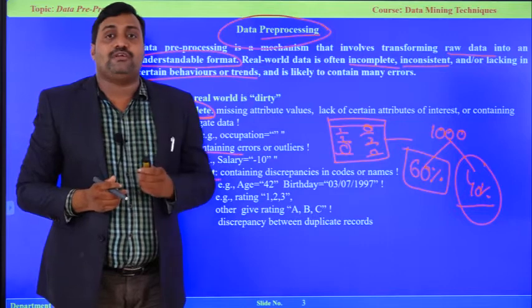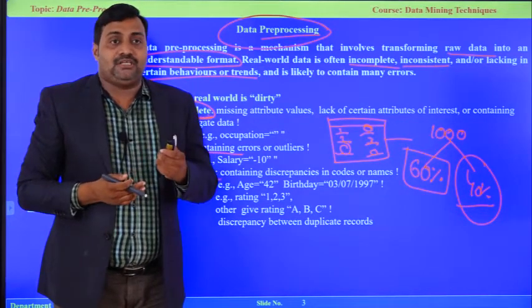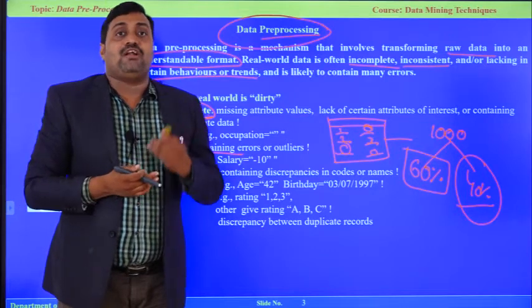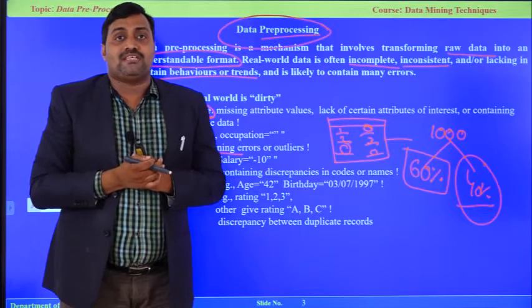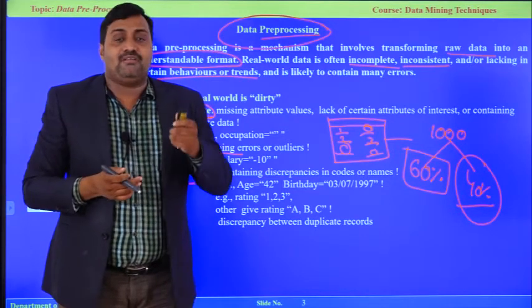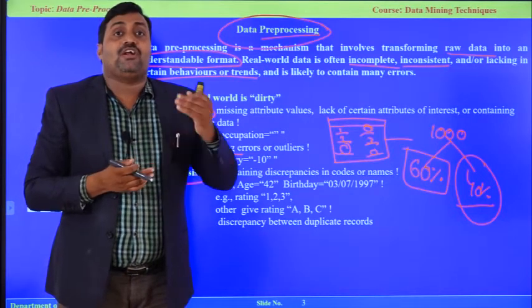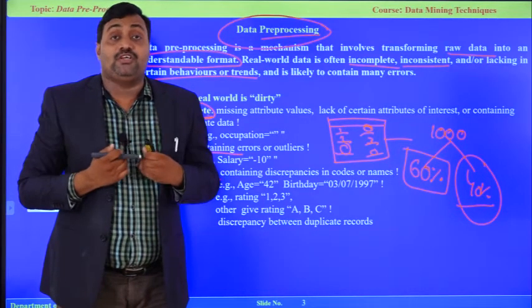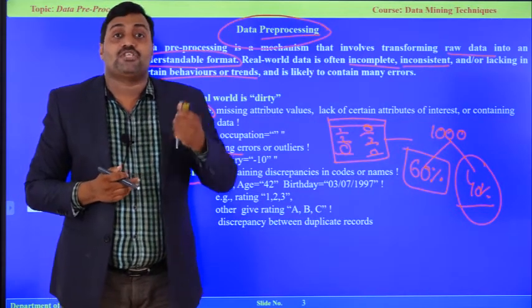Suppose I am doing a thermal scan and my temperature shows as 105, but I have a normal temperature. That means the issue is not with me, the issue is with the instrument, the malfunction of the instrument.